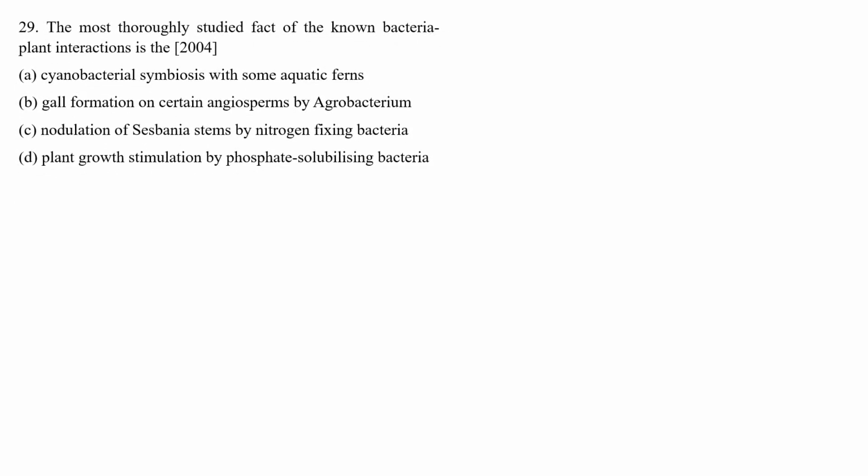The most thoroughly studied fact of the known bacteria-plant interaction is: cyanobacteria symbiosis with some aquatic ferns, gall formation on certain angiosperms by Agrobacterium, nodulation of Sesbania by nitrogen-fixing bacteria, plant growth stimulation by phosphate solubilizing bacteria.